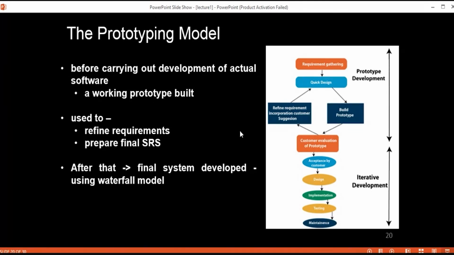The client will only have a general view of what is to be expected from your software product. So in this prototyping model, you first have to develop a working prototype of your software instead of developing your whole software.